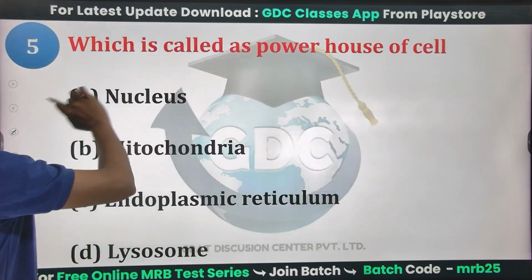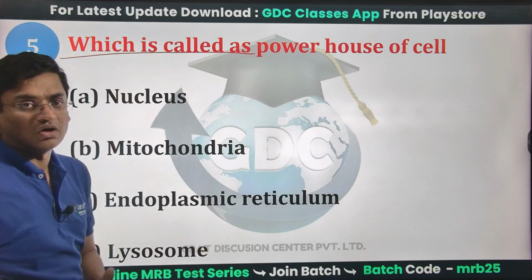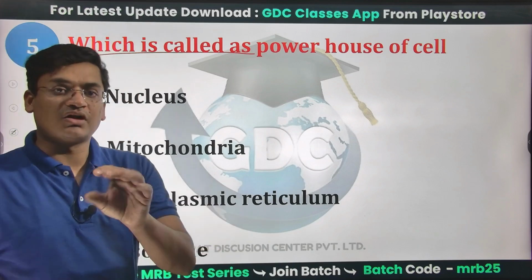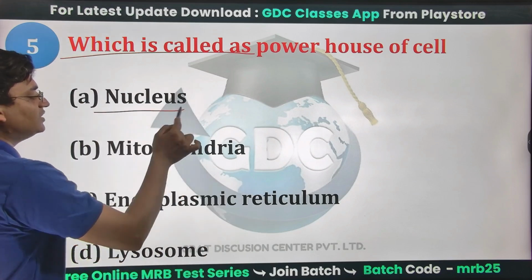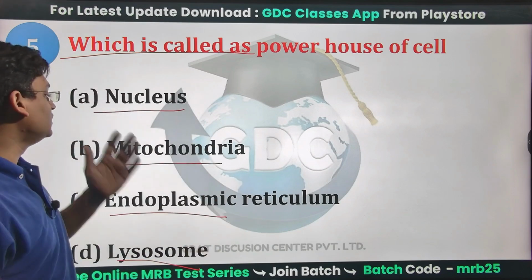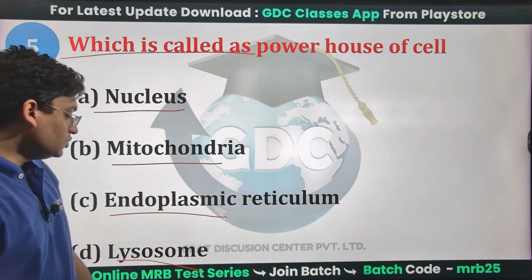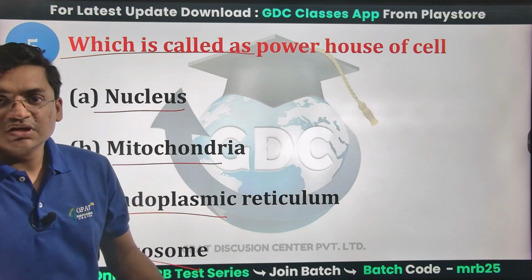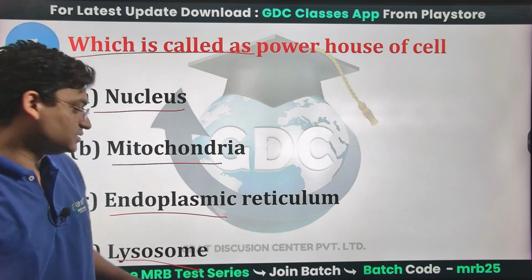Okay. Look at the next question, which is about the powerhouse of the cell. What do you mean by powerhouse of a cell? When we talk about the powerhouse of a cell, there are many cell organelles inside a cell, like nucleus, mitochondria, endoplasmic reticulum, and lysosomes. Lysosomes contain hydrolytic enzymes and are also known as suicidal bags.